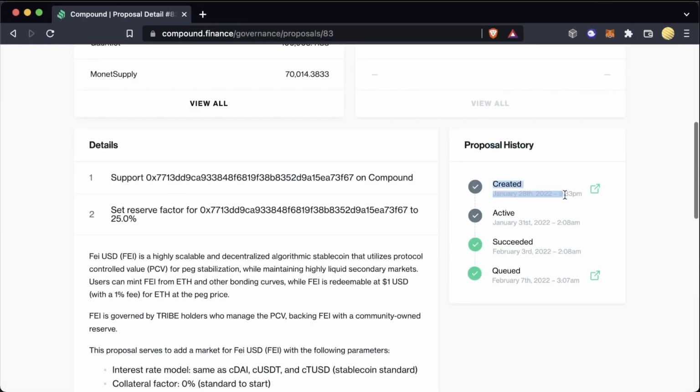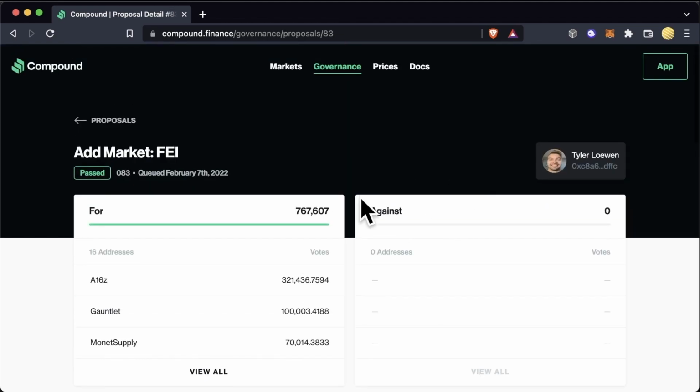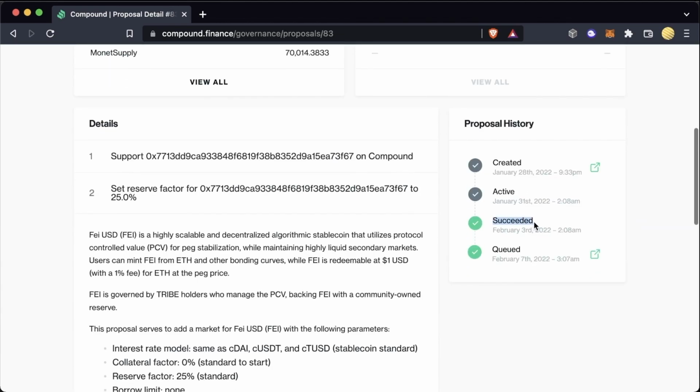Once a proposal has been created, after a short delay, it becomes active. And this is when people can actually start voting on them. This delay between a proposal and an active vote can be changed or modified depending on your DAO. Then people have some time to start voting on them. And if it passes, which this one overwhelmingly did, it reaches succeeded.